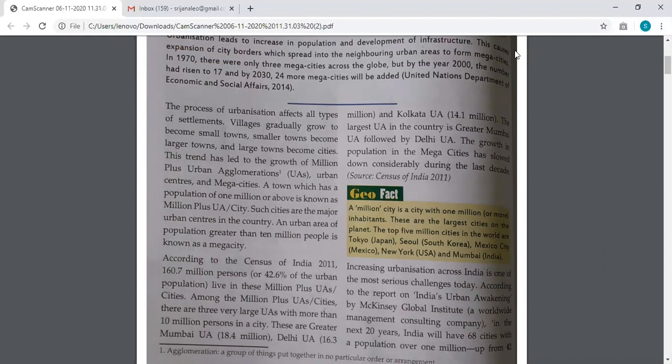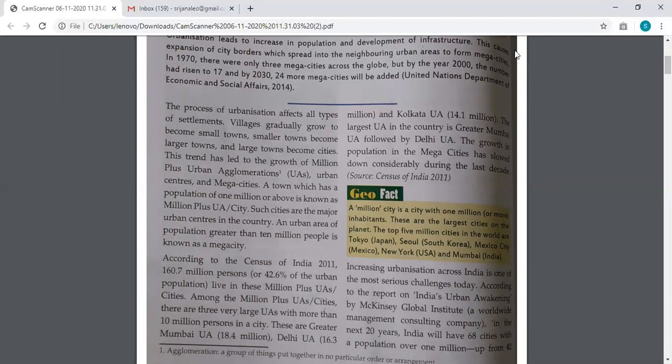It is expected that 10 to 20 years from now, there will be 68 cities with 1 million population.